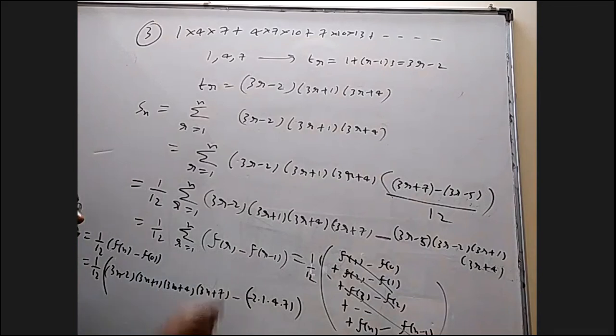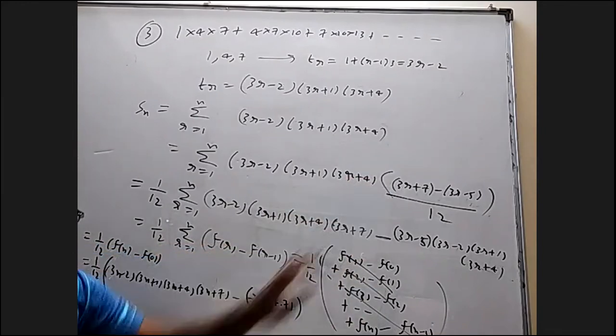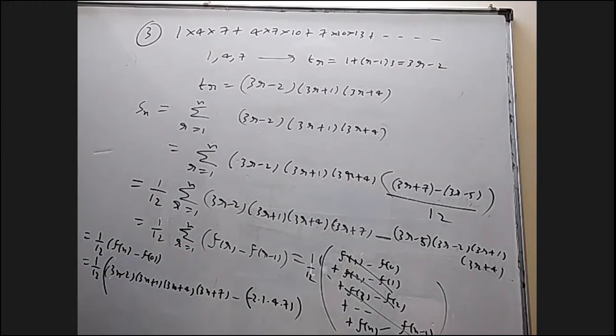The method of difference is mainly that you have to write the nth term as a function of n minus a function of n minus 1. Once you've done that, then when you keep on putting r equal to 1, 2, 3, you'll see how they get cancelled. The main step is this. Is it clear? Yes, sir.